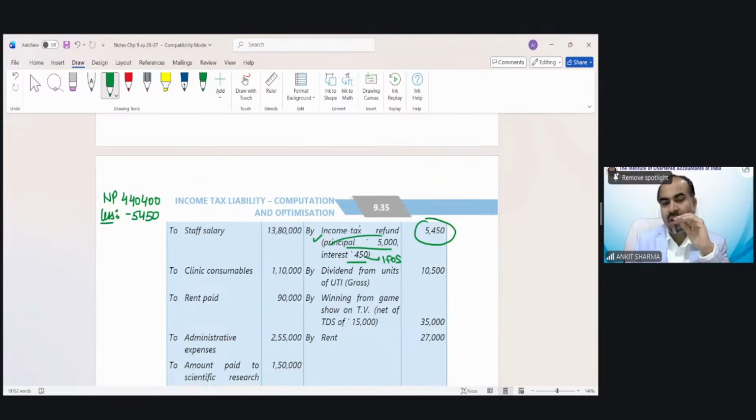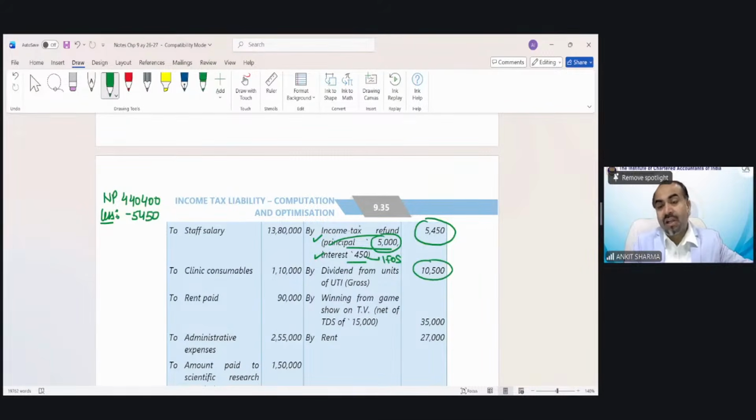It would be removed from PGBP, but that is not going to be taxed anywhere, because that is the principal amount we have paid to the government and the government returned it. So that would be the treatment under capital, no treatment under any head of income. But yes, the extra part is 450. That is interest, and that is going to be taxed in income from other sources.